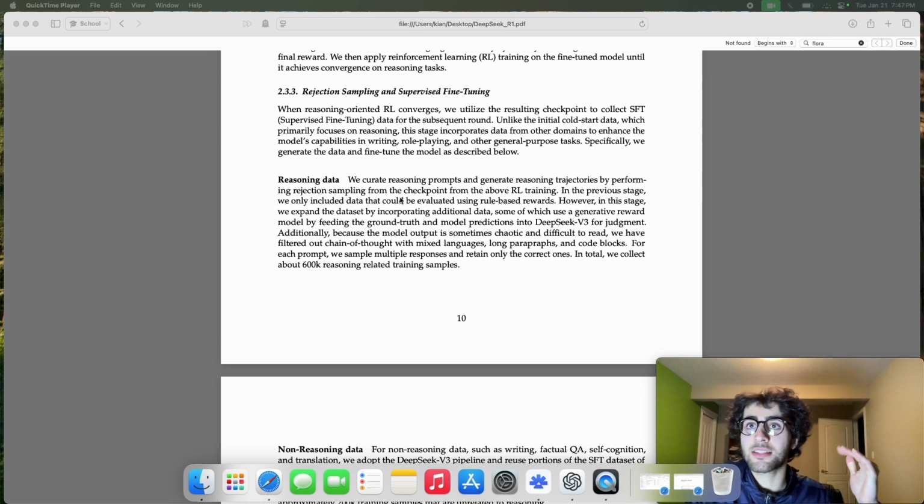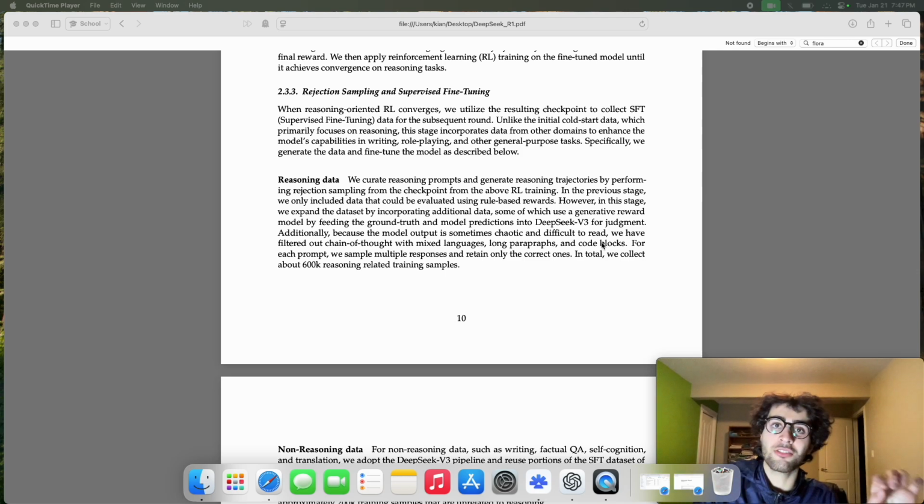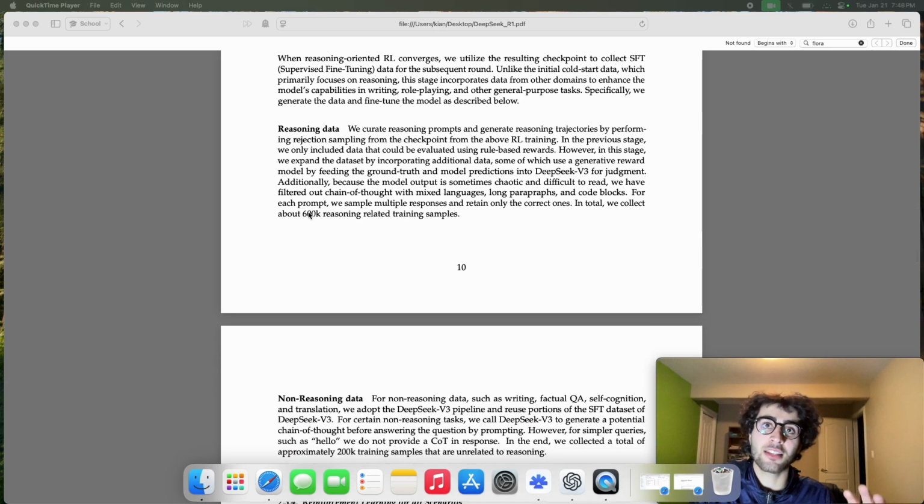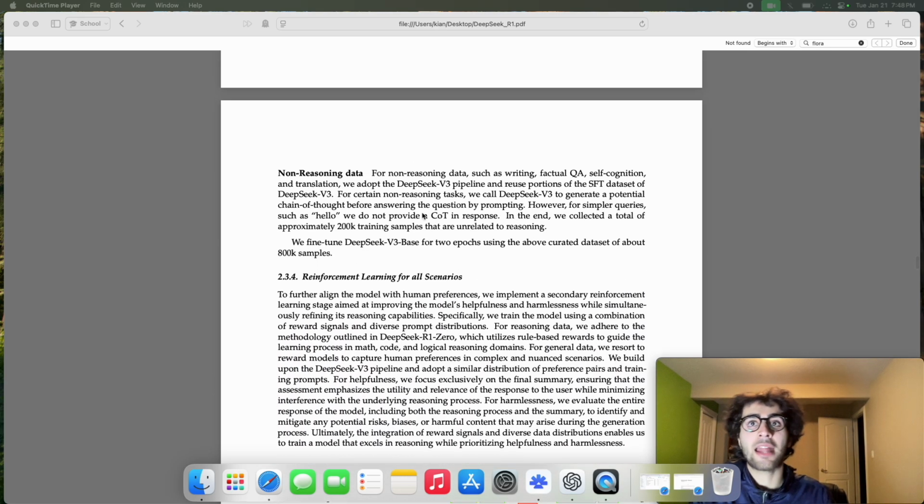So this is how we get some reasoning data, but you can also see that they do perform filtering. They remove any chain of thought with mixed languages, long paragraphs, and code blocks. So this model is not fine-tuned for software engineering, and they'll explain why in the conclusion. And this is giving us 600,000 training samples. And with respect to the non-reasoning tasks, just so that it is capable at having conversations, etc., there's 200,000 training samples, mostly gotten from V3.